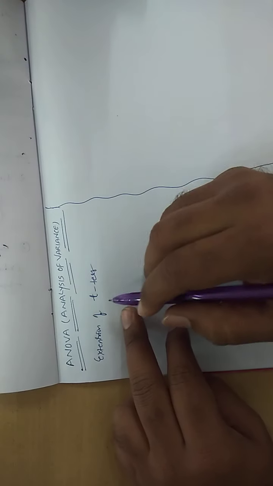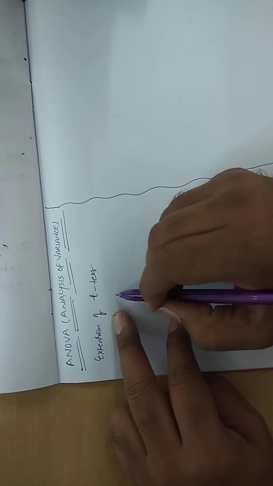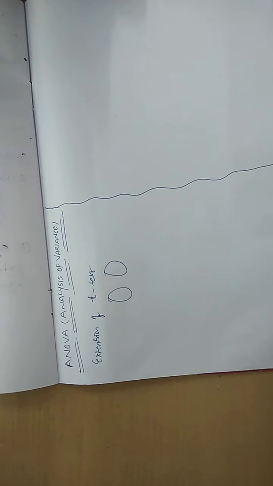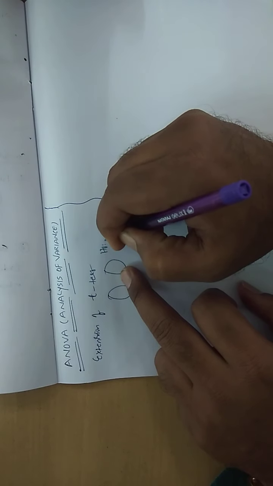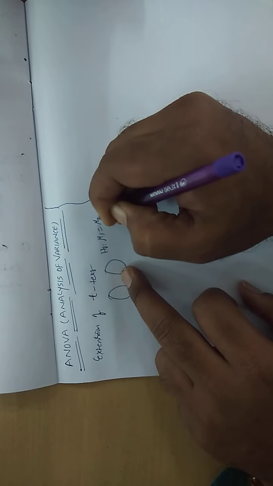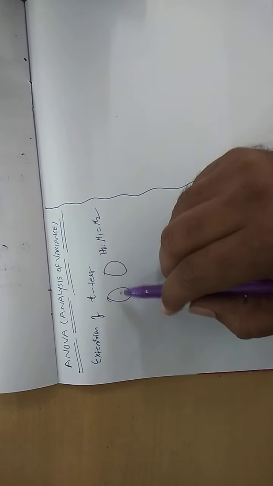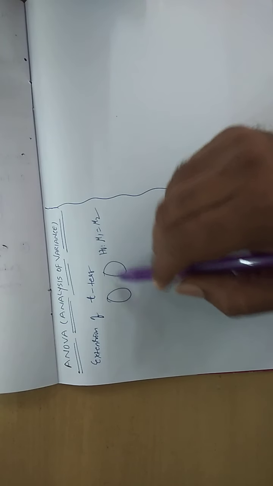As you all know, the t-test is applicable to compare two population means. So what is the null hypothesis going to be here? H naught: mu1 is equal to mu2. But the point to be observed is that we are comparing only two populations.